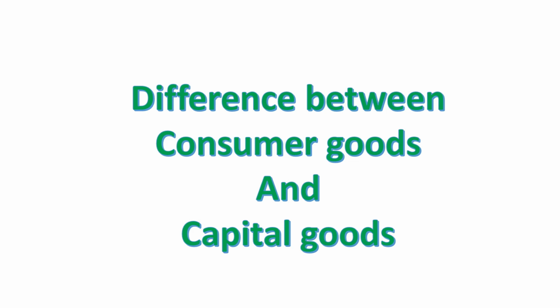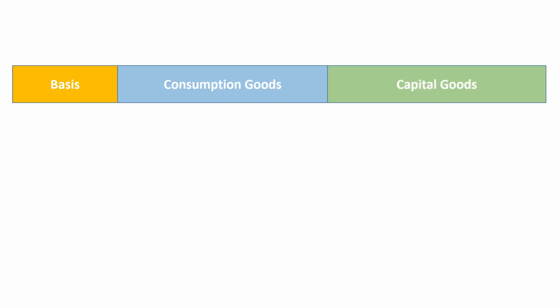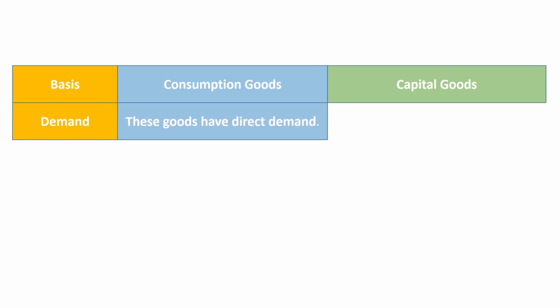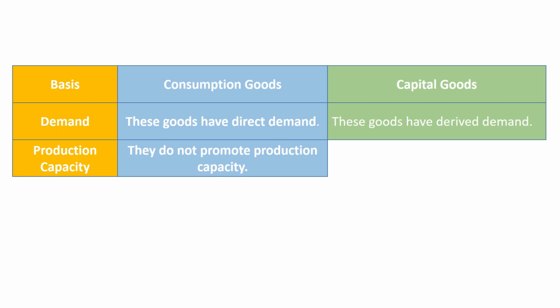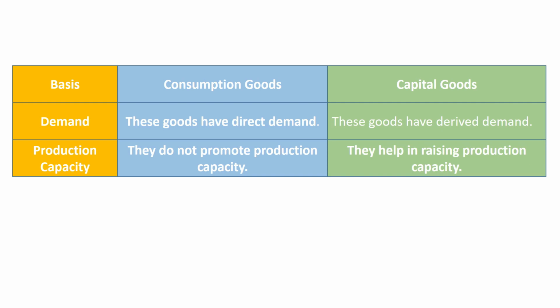Difference between consumer goods and capital goods. First column is basis of differentiation, second column is consumption goods, and third column is capital goods. First basis of differentiation is demand. Consumption goods have direct demand. Capital goods have derived demand. Second basis of differentiation is production capacity. Consumption goods do not promote production capacity. Capital goods help in raising production capacity.